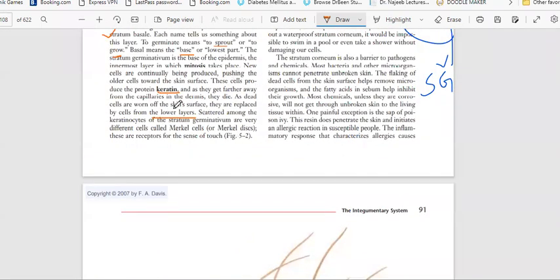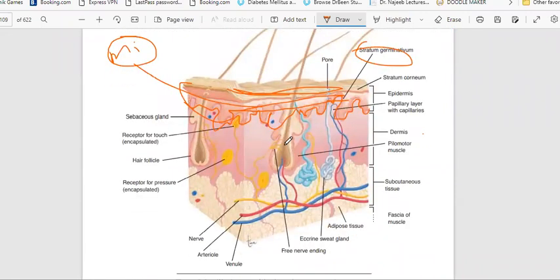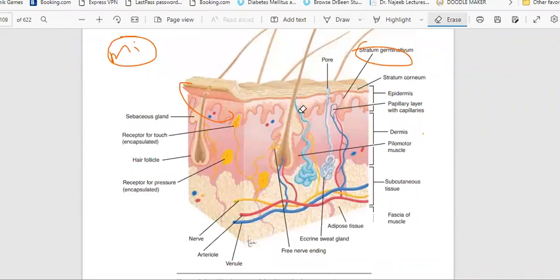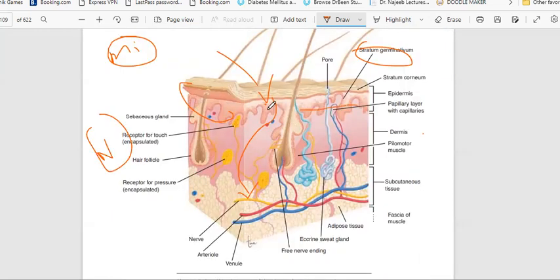Scattered among the keratinocytes of the stratum germinativum are very different cells called Merkel cells. These are receptors of the sense of touch. If anything touches the skin, these cells will take the sense to the nerves. Which cells? Merkel cells. So they are present in this layer.